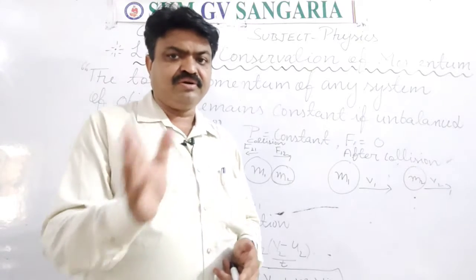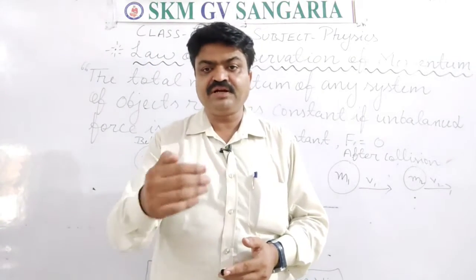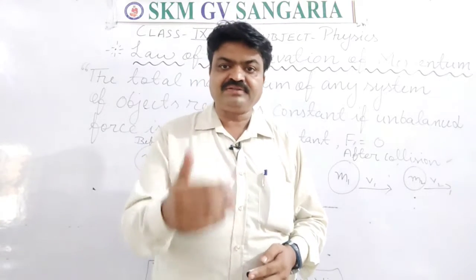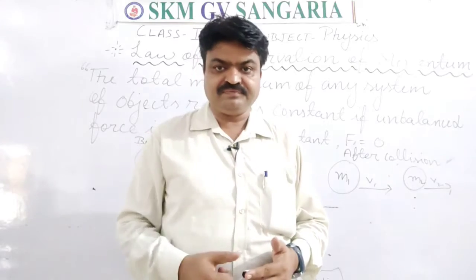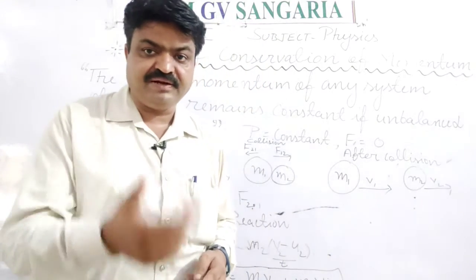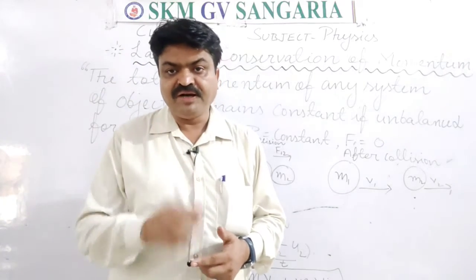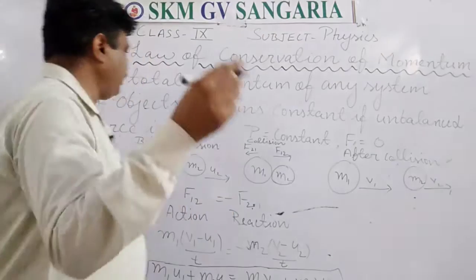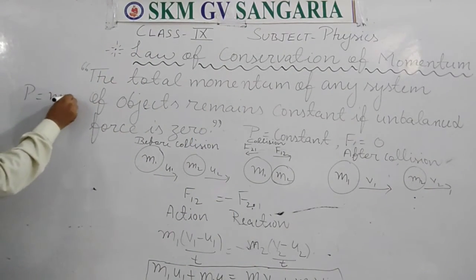Now first you try to understand what momentum is. Momentum is the physical quantity, student, that an object has if the object is in motion. Or we can say that the product of mass and velocity is known as momentum. The formula that we use for momentum is P is equal to mv.